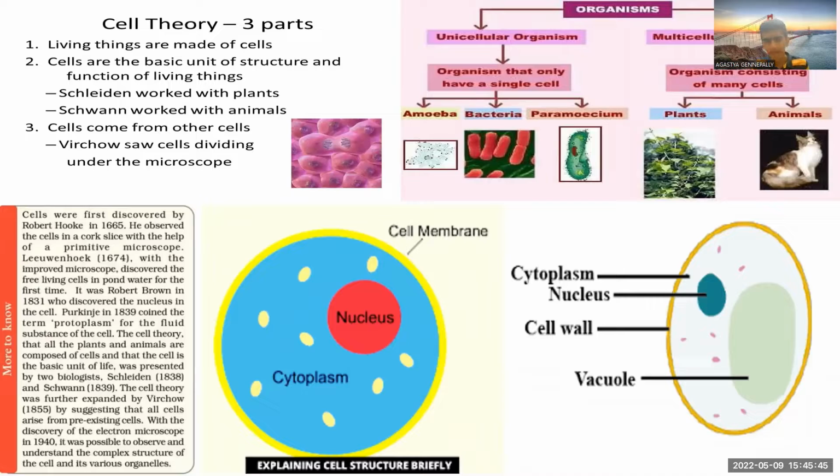We have basically 3 points in the cell theory. First, all living things, even humans, animals, microorganisms, whatever, are made up of cells. And cells are the basic unit of structure and function of living things. To know this, there were two people. The first one is Schleiden and the other person is Schwann.